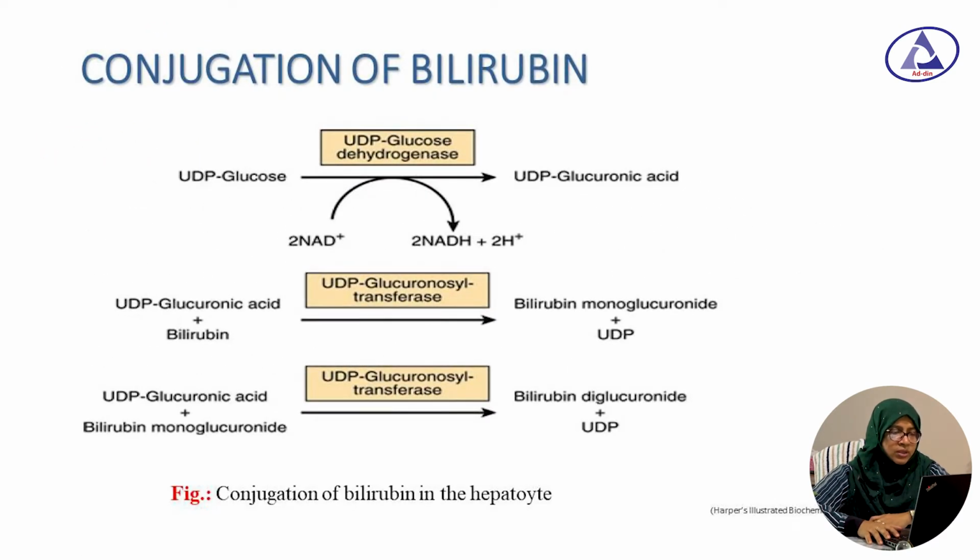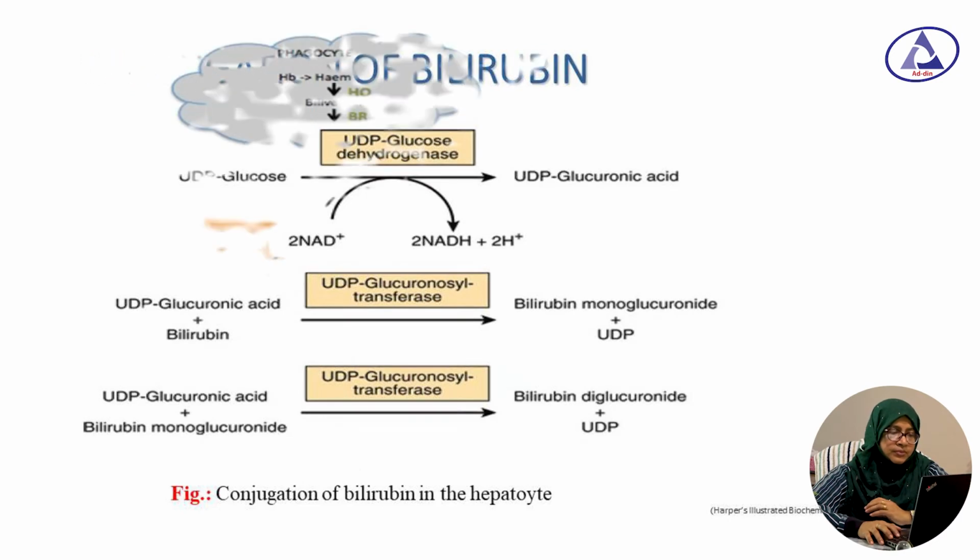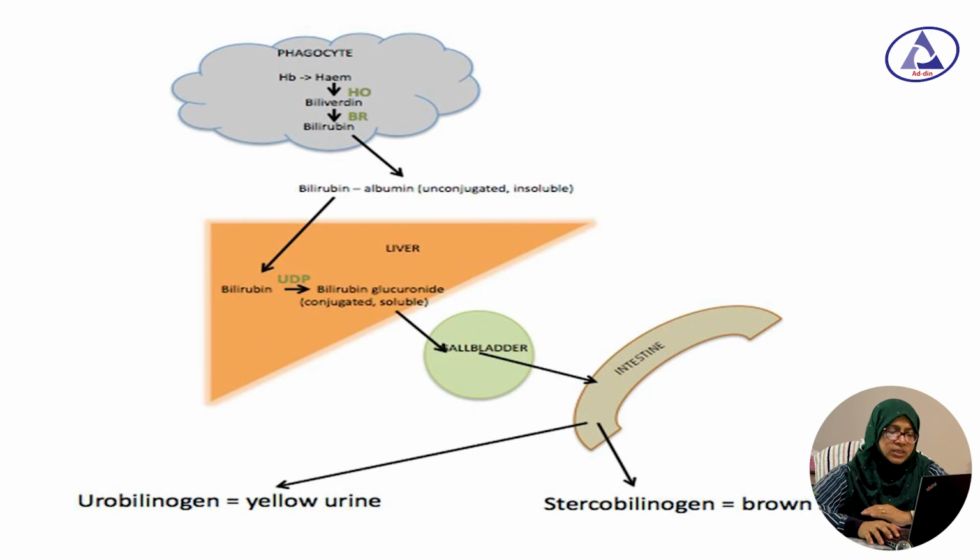So we have already known about the fate of RBC. From the fate of RBC, we have already known how bilirubin is formed. It is actually formed from the breakdown of the RBC, and then this bilirubin enters into the circulation as unconjugated bilirubin, and it enters the liver and forms conjugated bilirubin, and from there it is secreted through the bile into the small intestine.